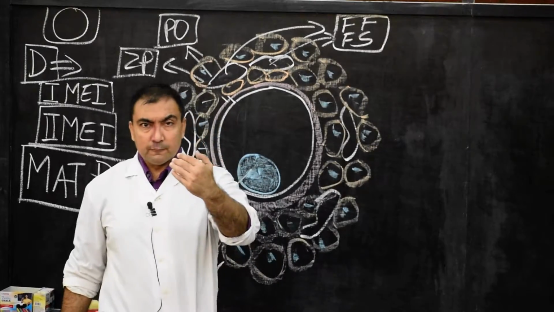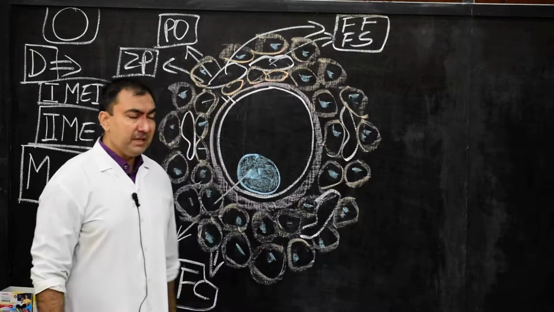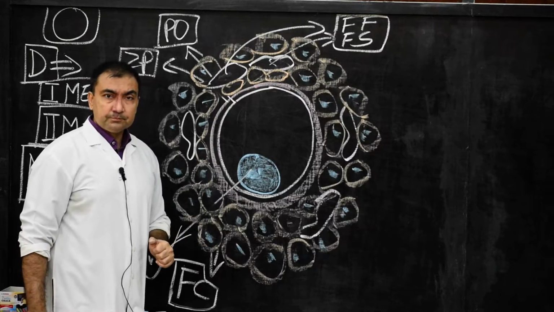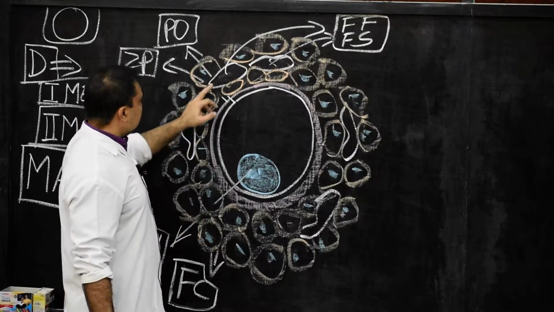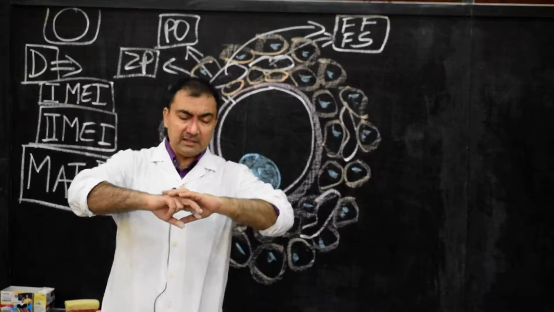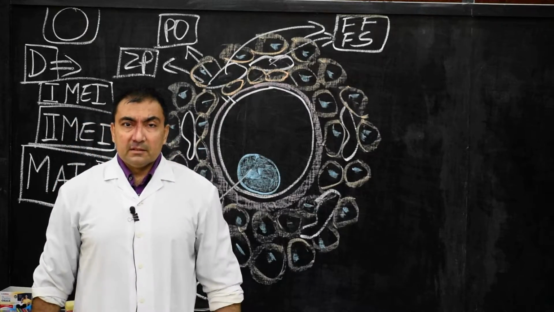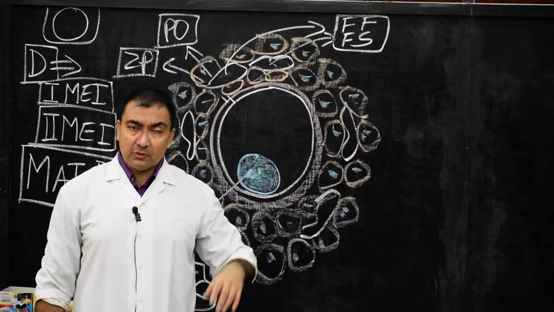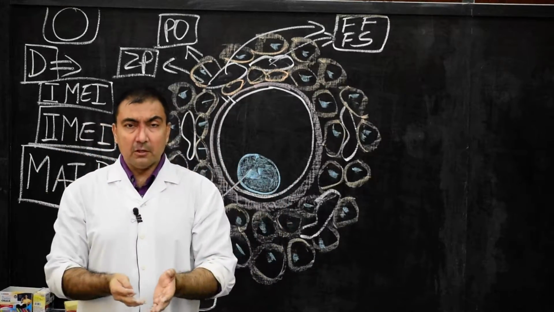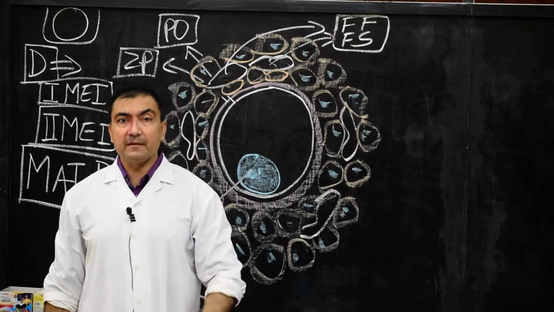Now we enter the fourth stage. As these changes take place, these follicular spaces will coalesce with each other. They will join and fuse with each other, and form a huge horseshoe-shaped single cavity, which is called the follicular cavity or antrum cavity.